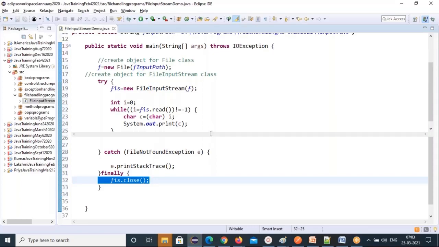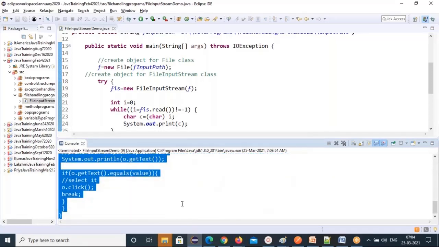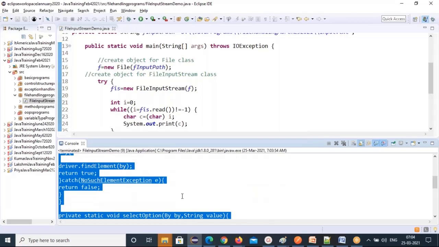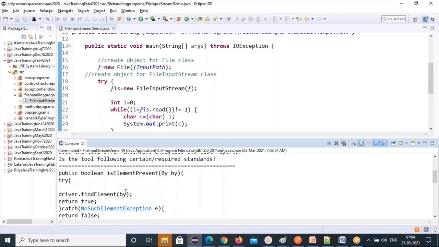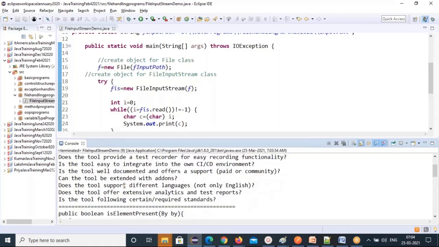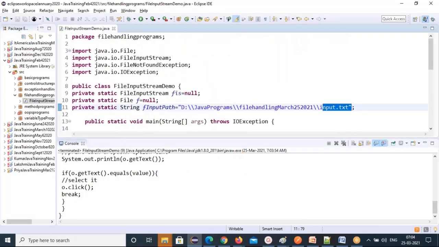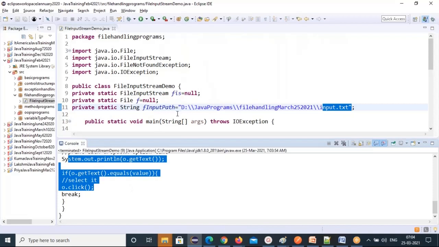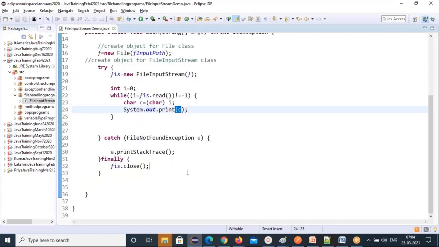See that, all the data will be read here. This is the data we kept in the file. The same data is being read. So in the program we have written this, and this is the data it is reading from the file. From this file we are reading the data. See, you got the data, so that data only you printed here. Okay, any questions? So for reading the data from file to program, is it clear or any doubt here?